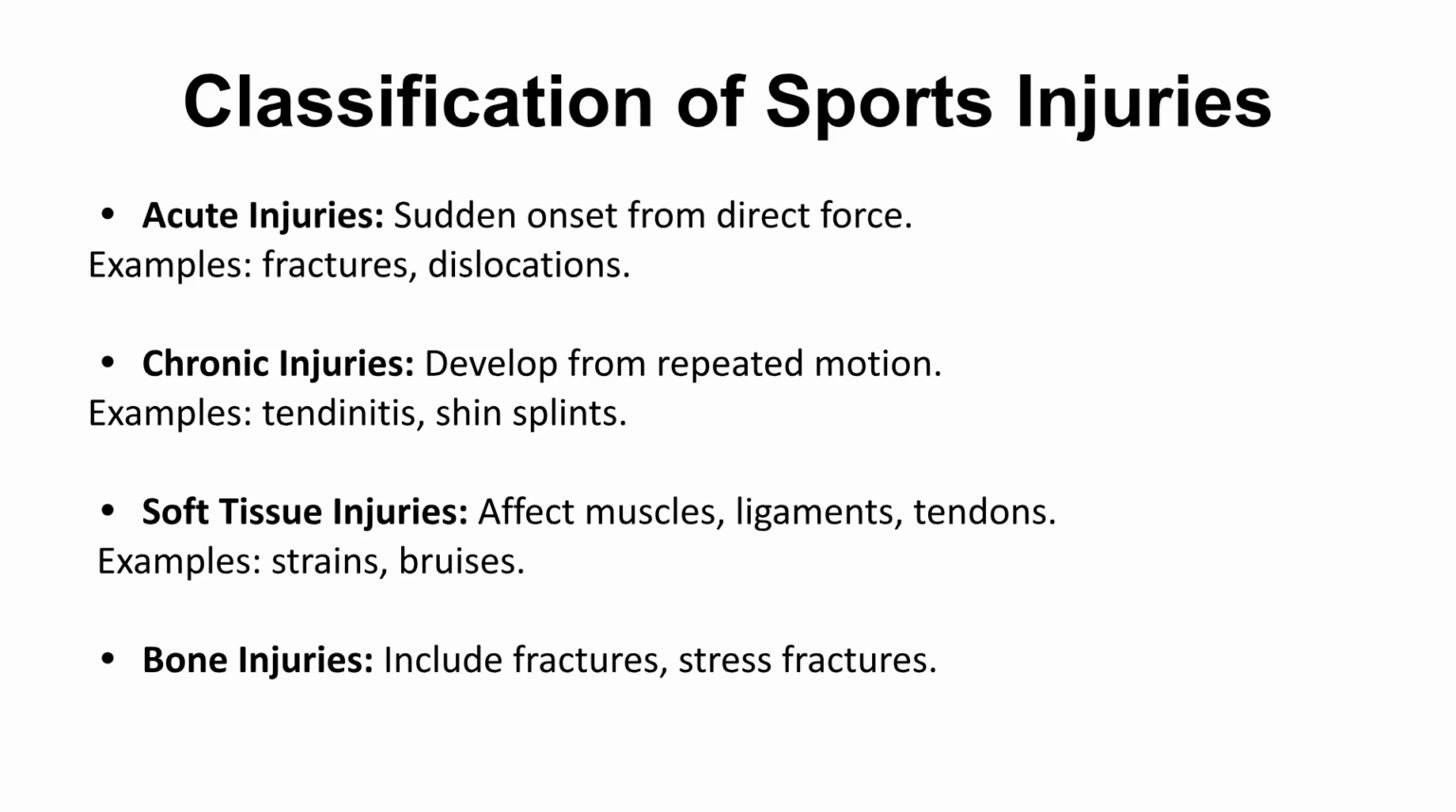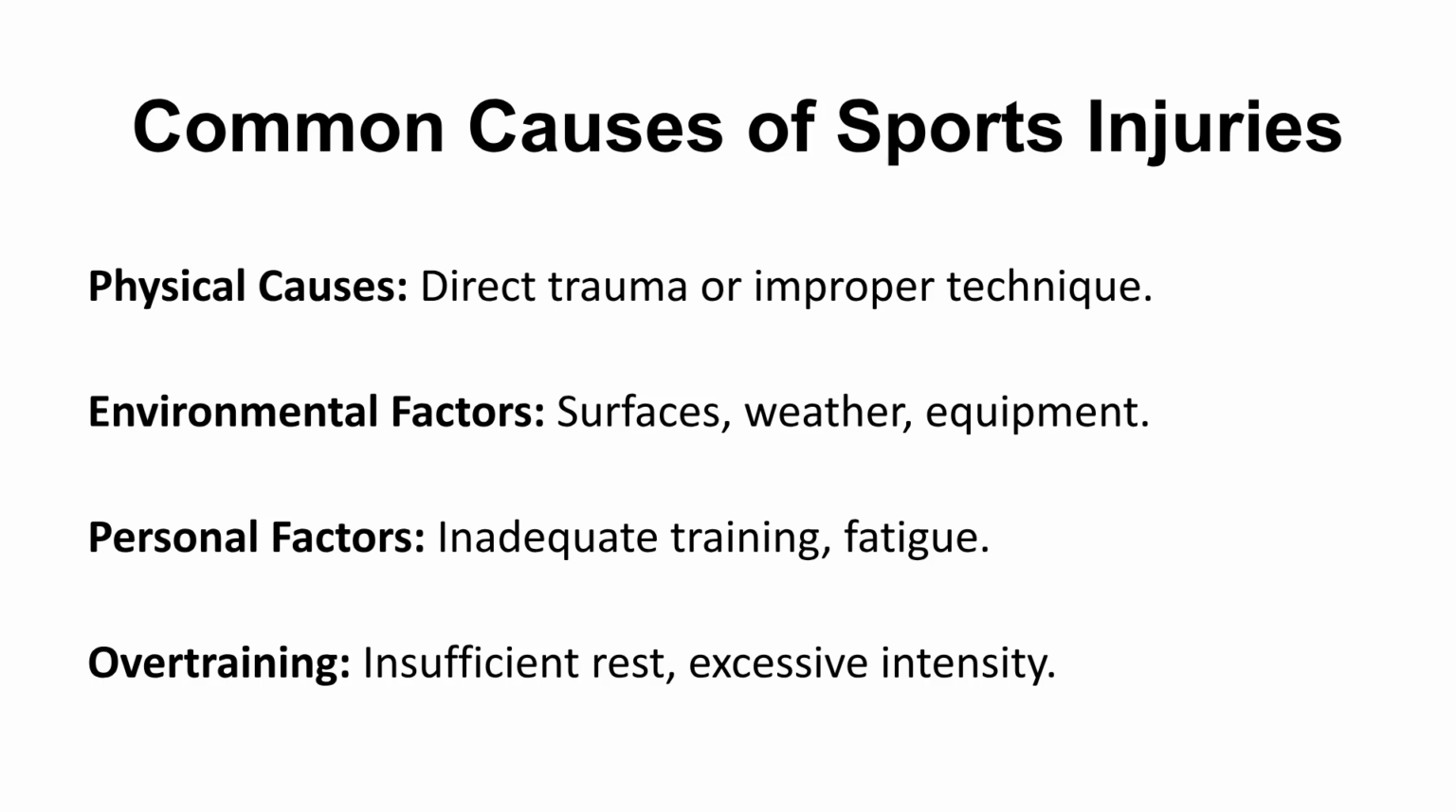Injuries are classified as acute, such as fractures and dislocations, or chronic, which includes tendonitis and shin splints. They can also be categorized as soft tissue injuries, affecting muscles, ligaments, and tendons, or bone injuries like fractures. Common causes include physical causes like direct trauma or improper technique, environmental factors such as surfaces or weather, and personal factors like inadequate training or fatigue, as well as overtraining.